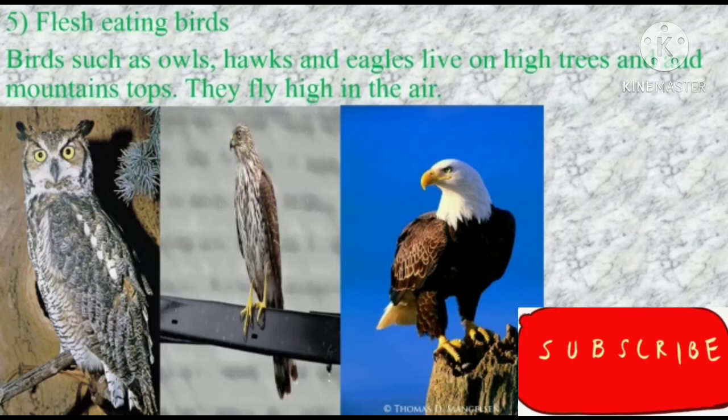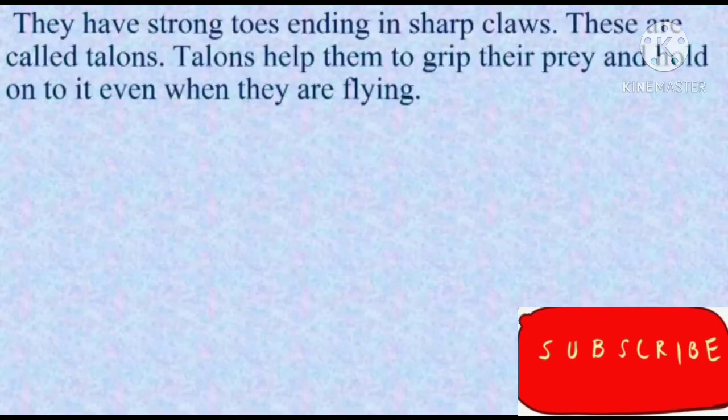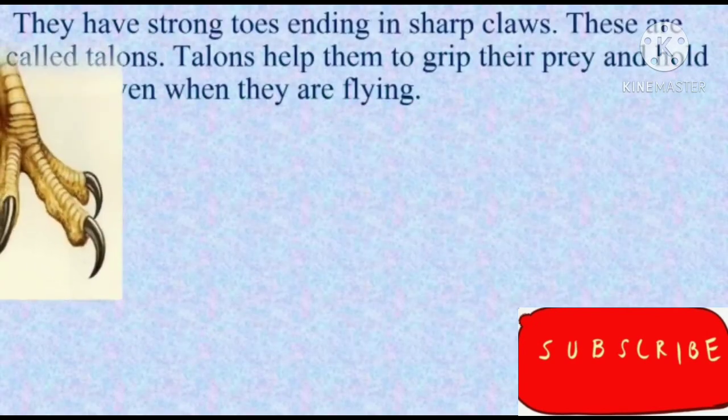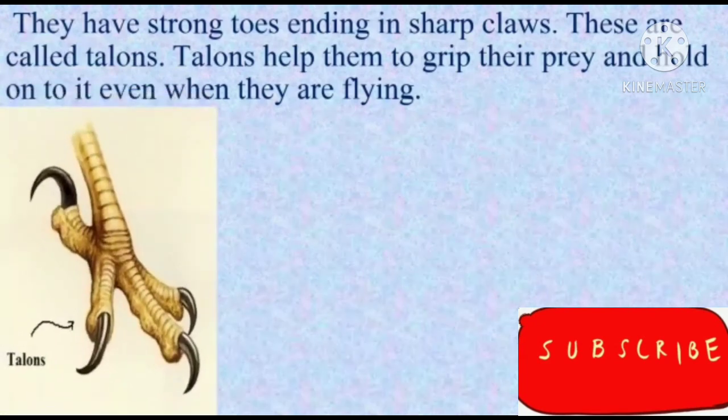They live on high trees and on mountain tops. They fly high in the sky. These birds have a record of flying high in the sky. They have strong toes ending in sharp claws. Children, their toes are very sharp. Their toes are really strong and very sharp. These are called talons.